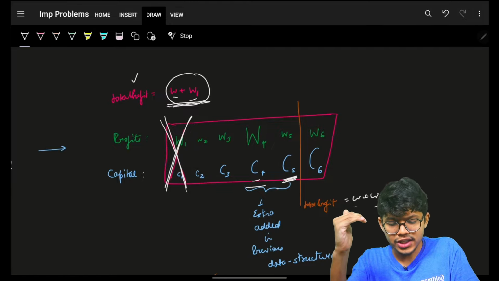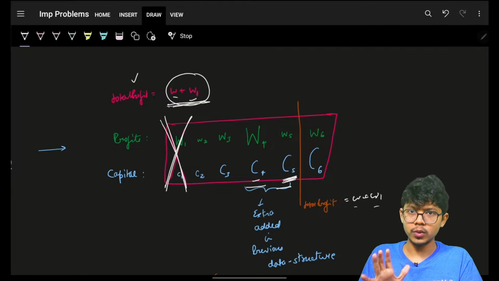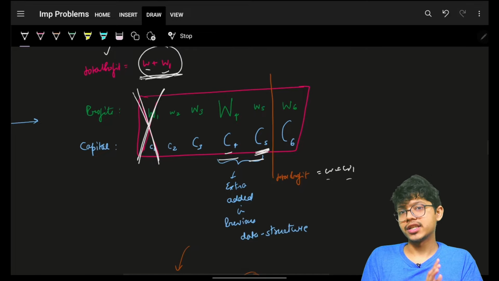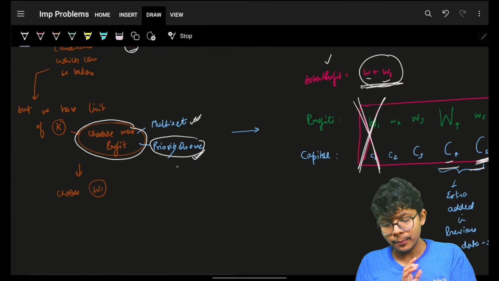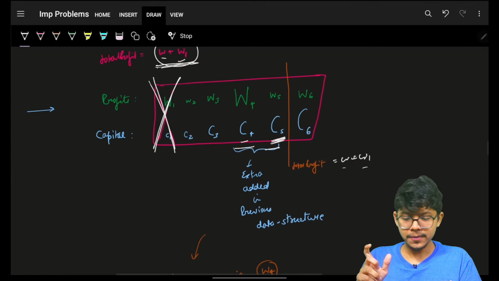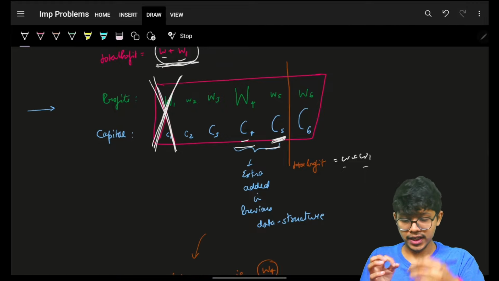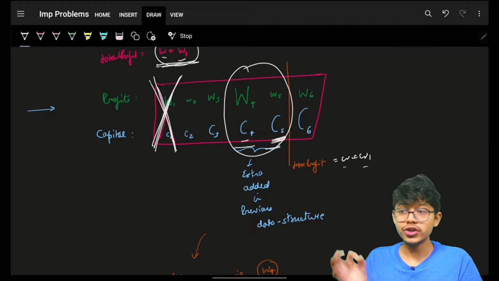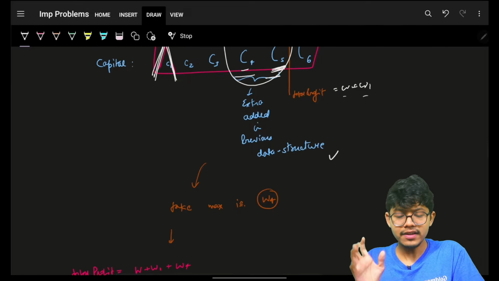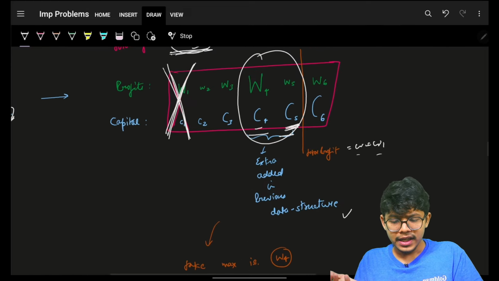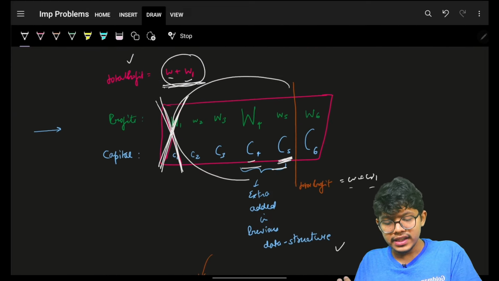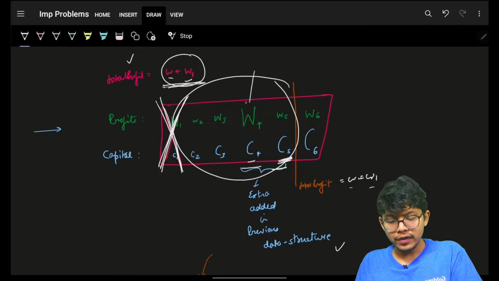I know these two are the extra new incoming ones, so I will add that in my data structure. I will take the priority queue as my data structure. Whatsoever I'm consuming, I will remove that from my data structure, and whatsoever I'm getting, I will push in my data structure, and thus I will simply keep on getting them. And ultimately, you can see out of all these in my priority queue, W4 will be the maximum.